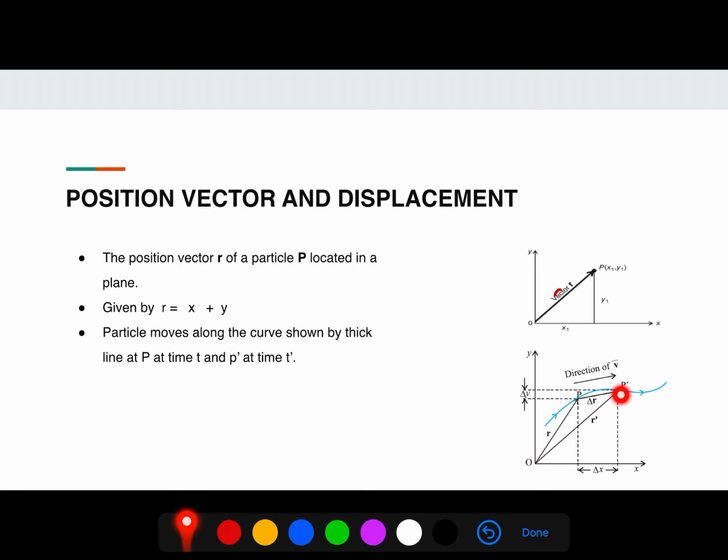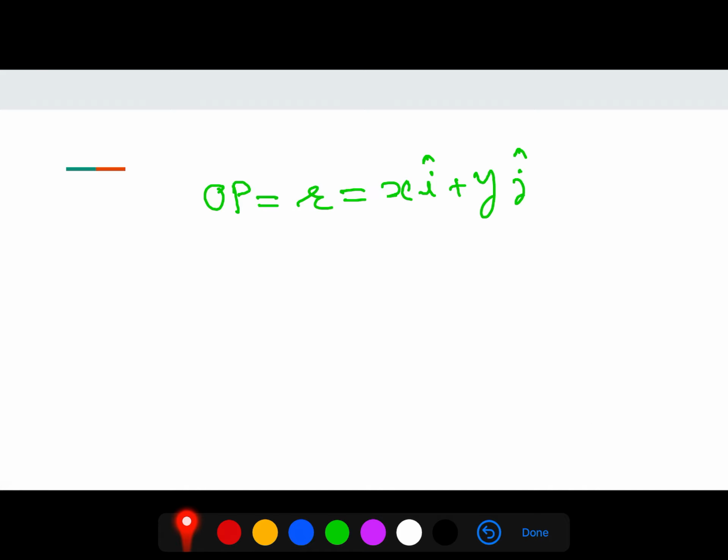So, we can write delta r as delta x i cap plus delta y j cap.